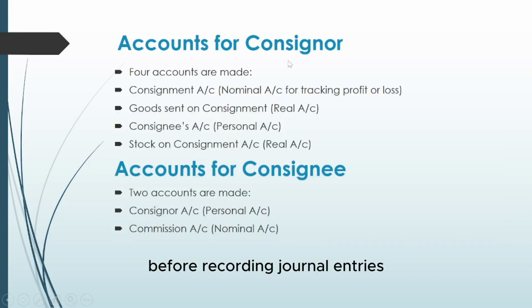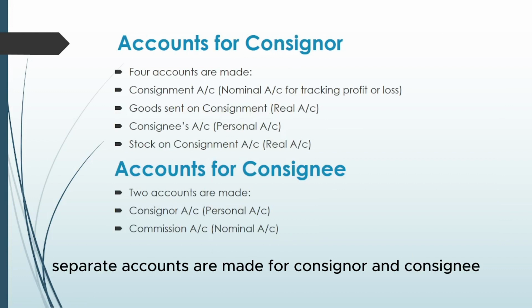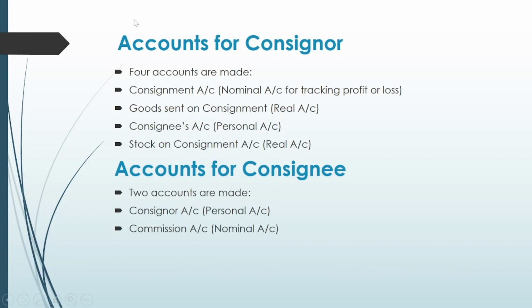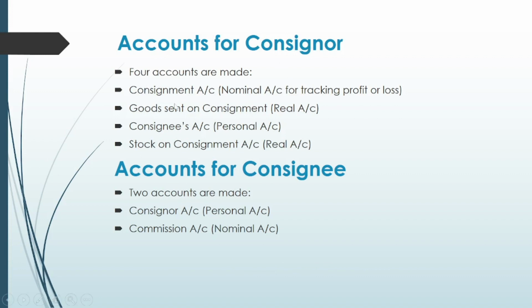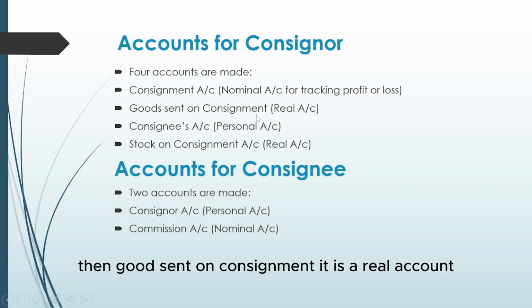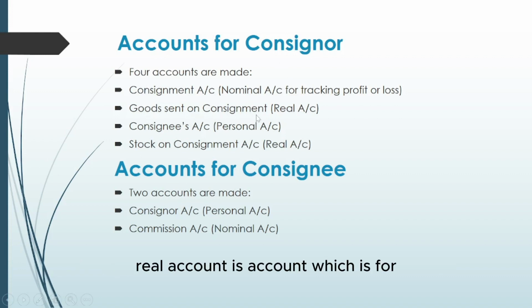Before recording journal entries, we must know the accounts for consignor and accounts for consignee. Separate accounts are made for consignor and consignee. Four accounts are made for consignor. These are the consignment account, which is a nominal account for tracking profit and loss or any income. Then goods sent on consignment, which is a real account. A real account is an account for actual goods or products.